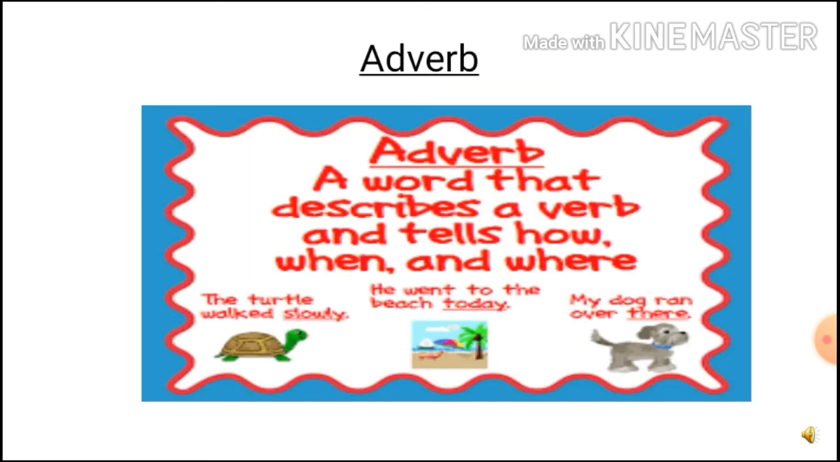Next, we are going to see adverb. An adverb is a word that modifies a verb, an adjective, or another adverb. For example, loudly, happily, quickly, hastily, these are adverbs. These are words that describe a verb and tell how, when, and where. In the given example, the turtle walked slowly. Slowly is an adverb. He went to the big beach today. Today is also an adverb. My dog ran over there. There is also an adverb.